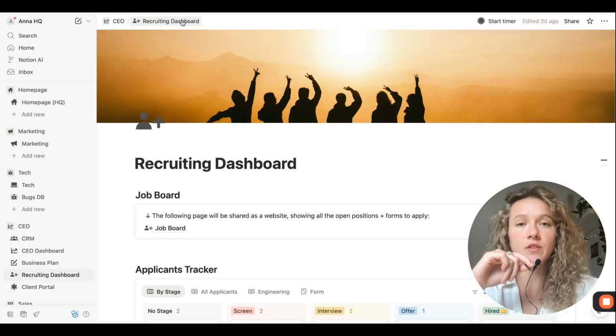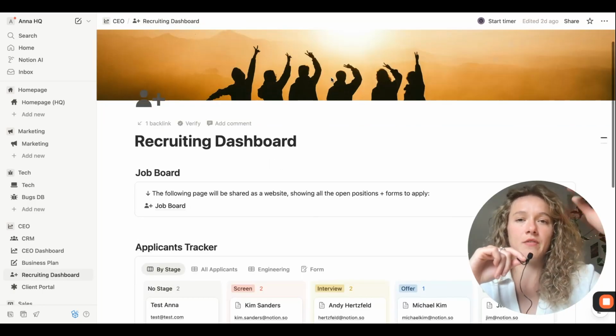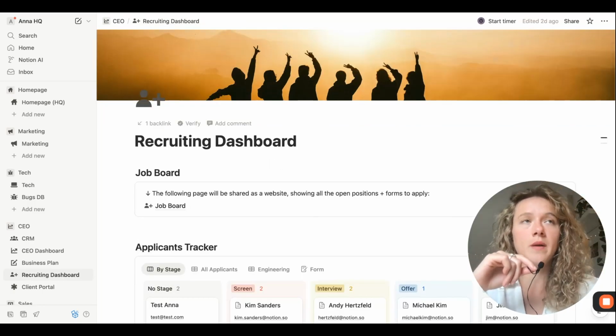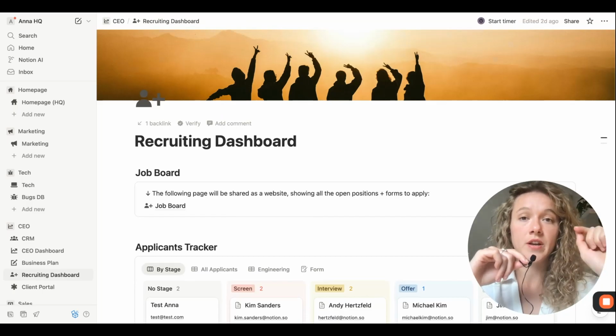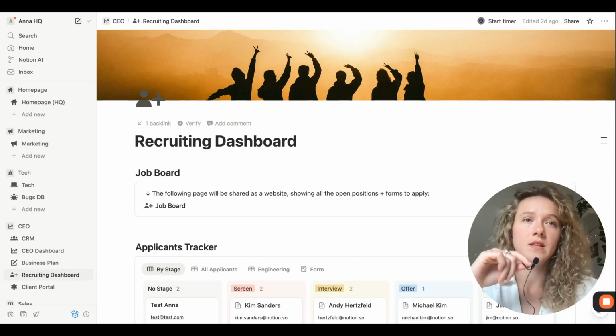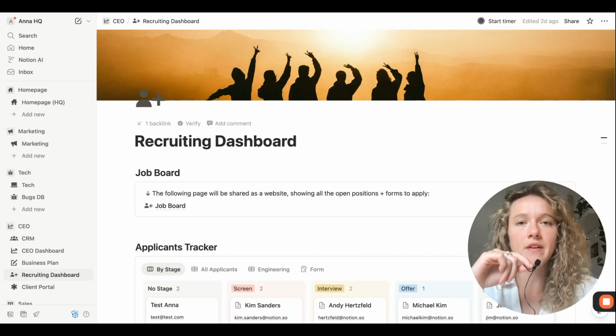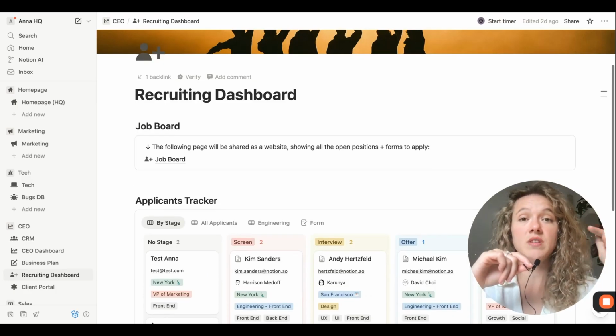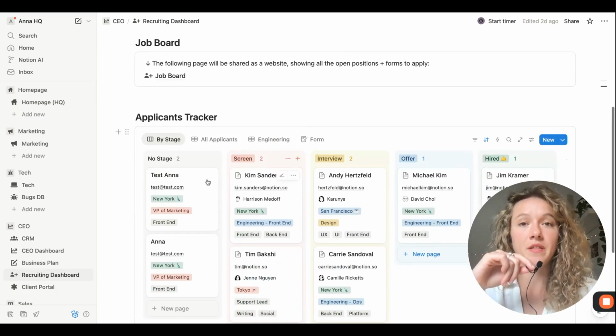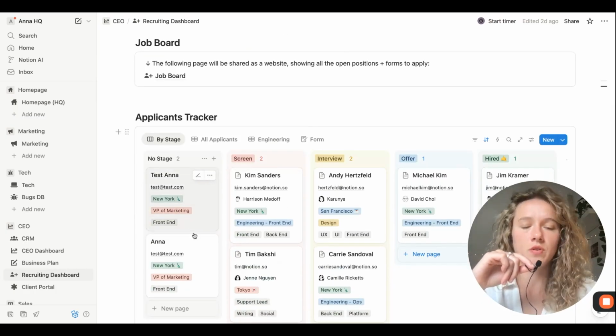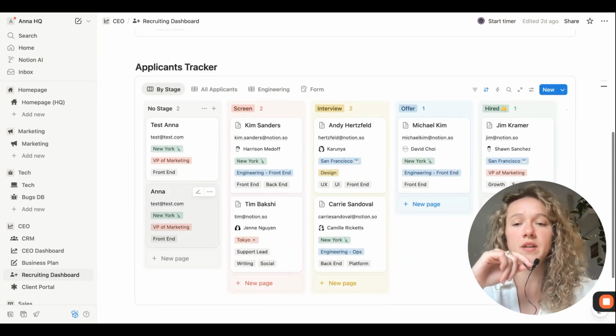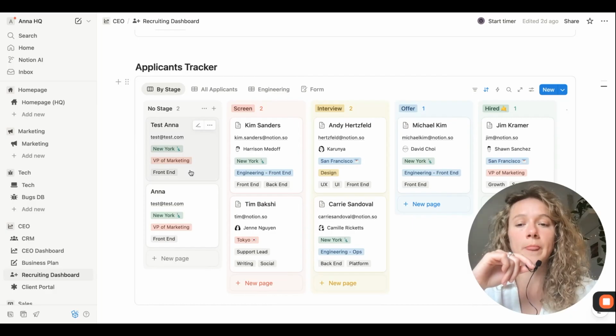Inside of these job descriptions, external people, on LinkedIn or wherever, are going to see the job description. They're going to click one button. They're going to see a Notion form. They're just going to input their details: this is my email, these are my skills, this is the position I'm applying for, this is my portfolio, etc. And as soon as they submit that, you're going to receive that candidate directly inside your Notion database, and you're going to get notified. So the only thing you need to do is go in here and check the new applicants that just